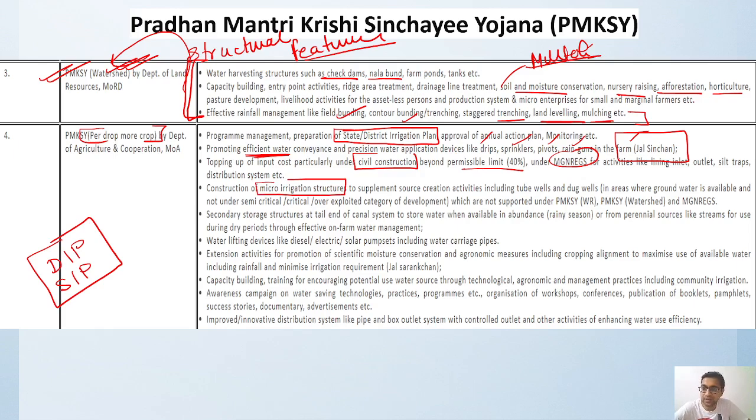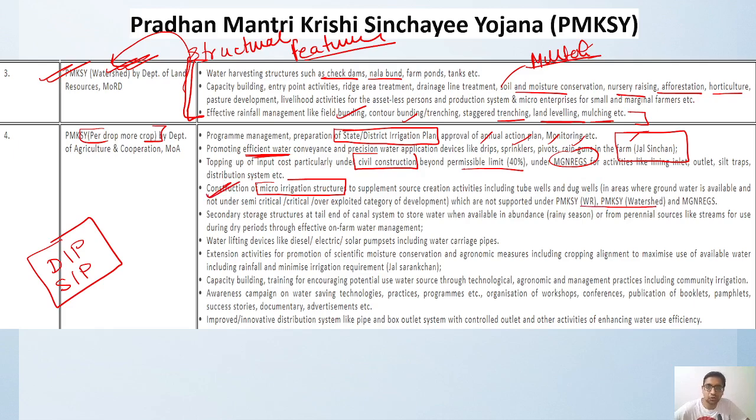Wherever groundwater is available you can utilize it, but first we have to check whether the area is critical, over-exploited, or which category it falls under. Whatever micro irrigation structure you construct, make sure it is not supported under any other scheme. Only then can you go for this.